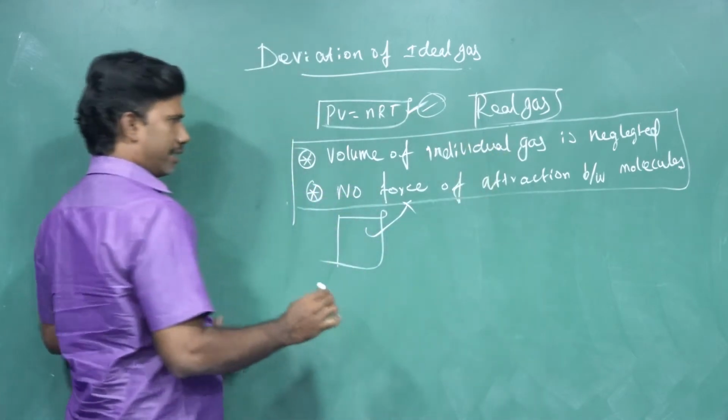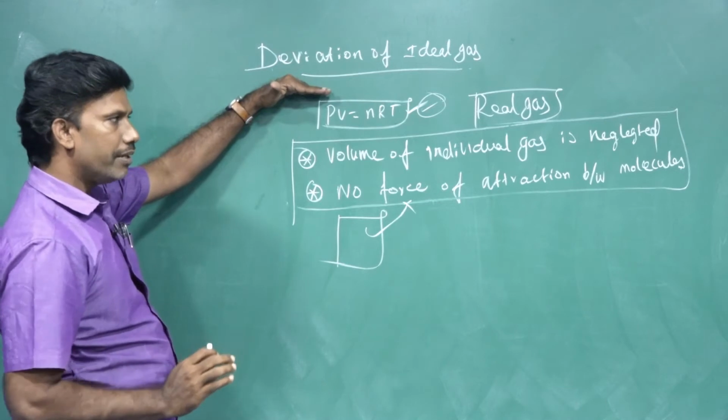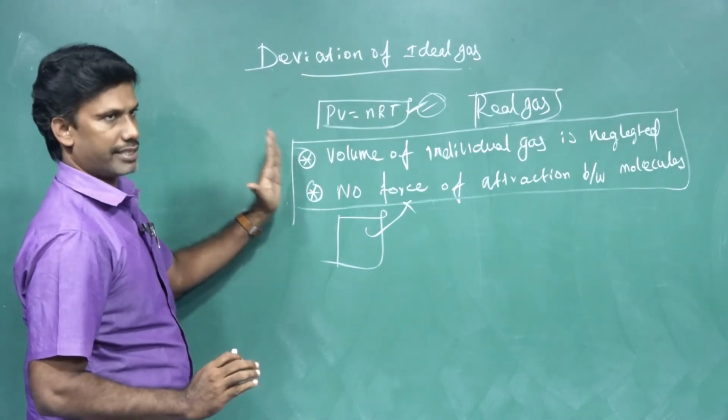But at certain conditions of temperature and pressure, there may be a possibility to obey this assumption.